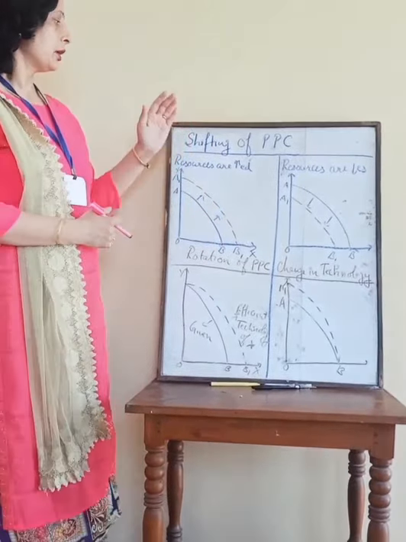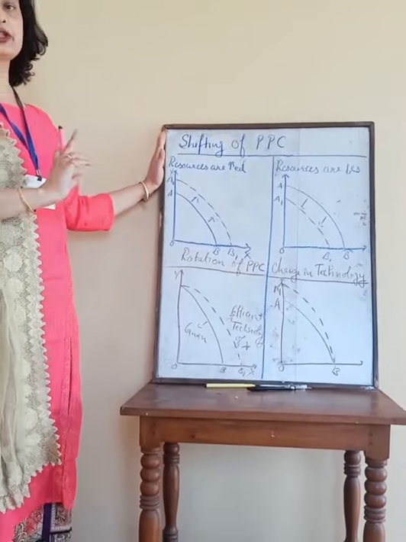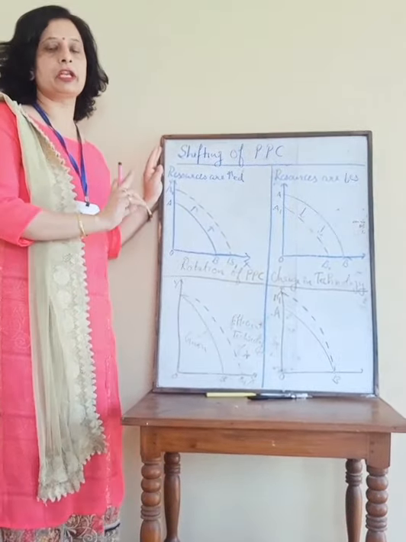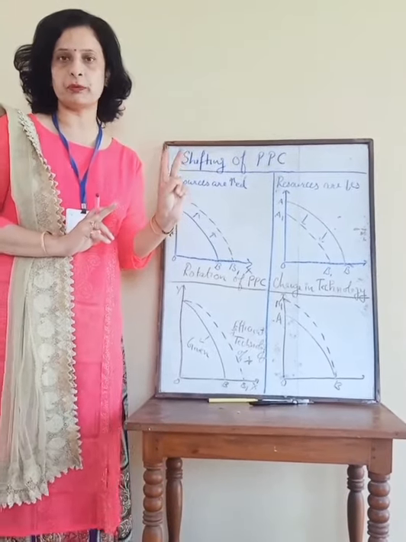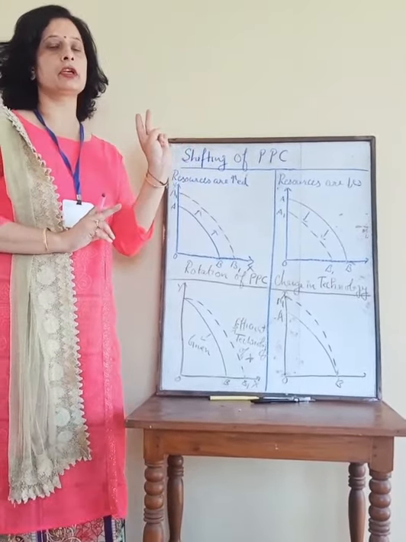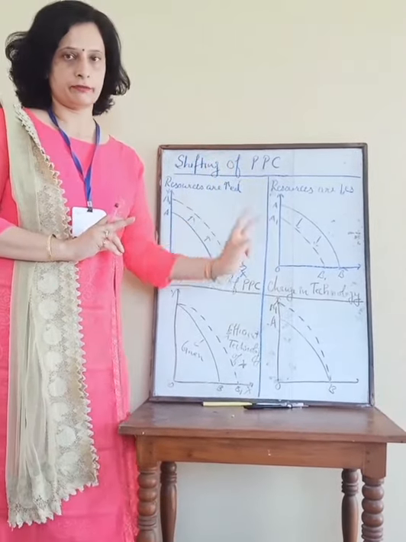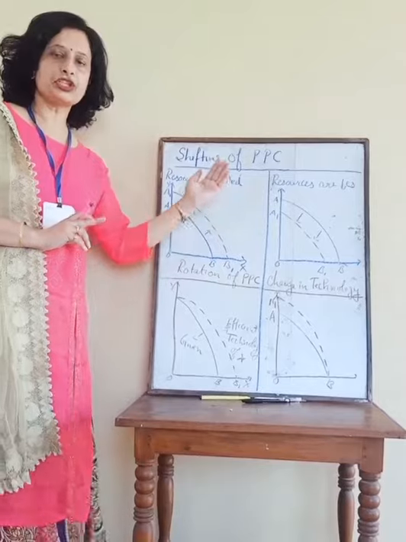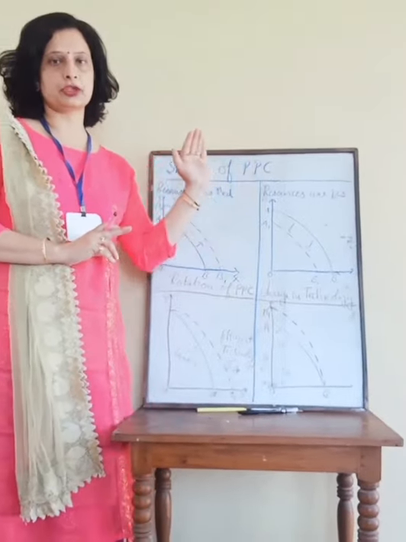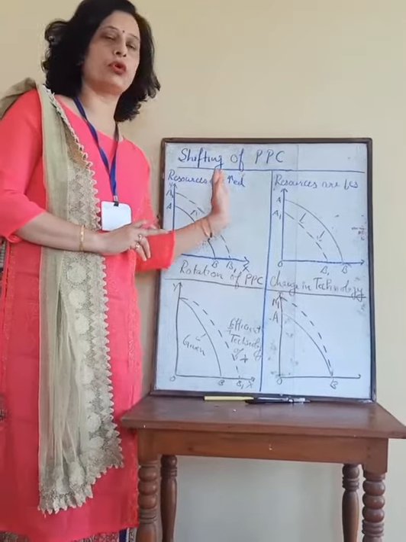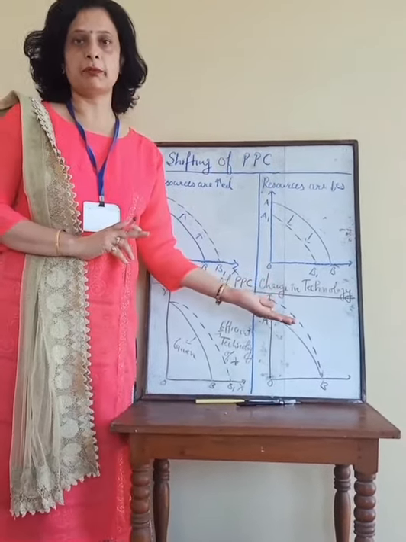Come to the point. First of all, we will discuss shifting of PPC. PPC will shift when the resources increase or decrease. I told you two assumptions of PPC: resources remain constant and technology remains fixed. Now we are going to change these assumptions. Now resources are also increasing and technology will also become efficient.